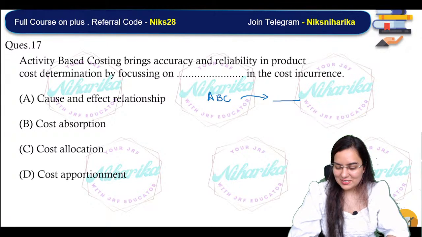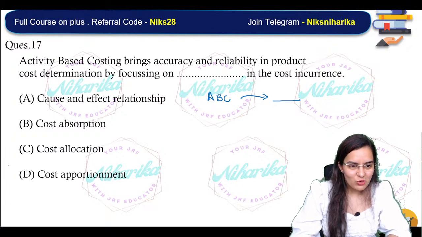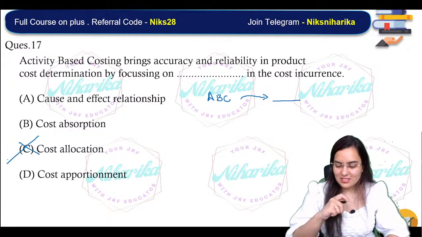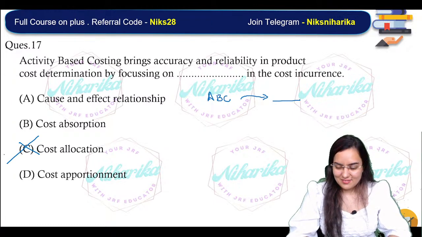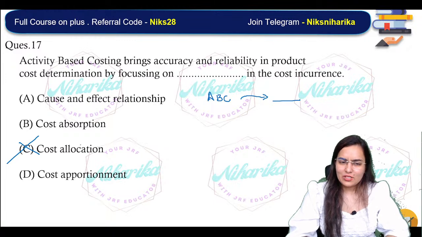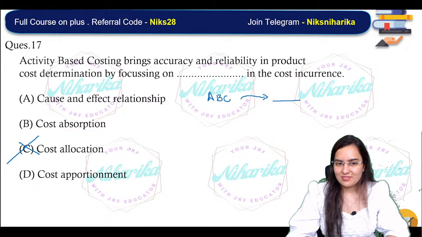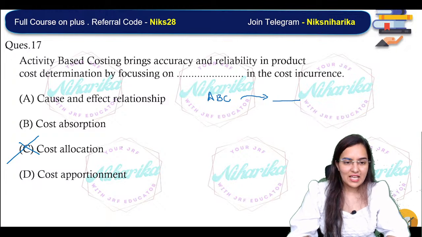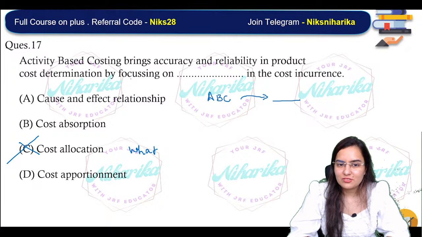Please change your answers. Don't copy paste. Okay, you are saying I need to cross C. ठीक है, I'm crossing C. Select something else. Allocation तो we do. On what basis we do allocation? Here it is saying on what basis we are doing the allocation.